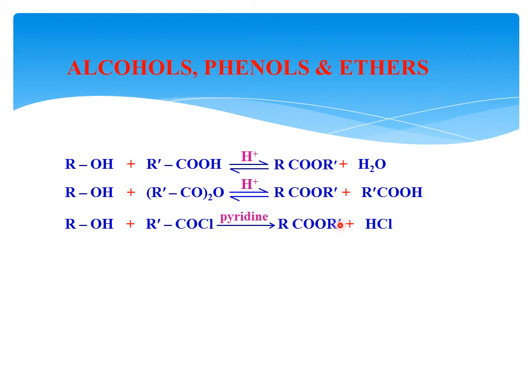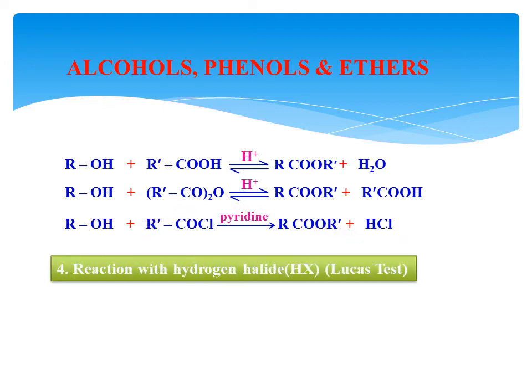This is because the HCl that forms should be eliminated as and when it forms, because otherwise the reaction will shift in the backward direction. Pyridine being basic and HCl being acidic, the basic medium removes the acid by neutralization. By that, the reaction is favored in the forward direction.